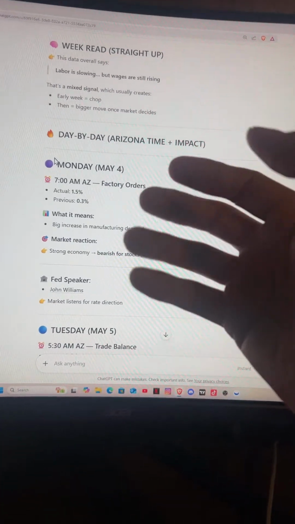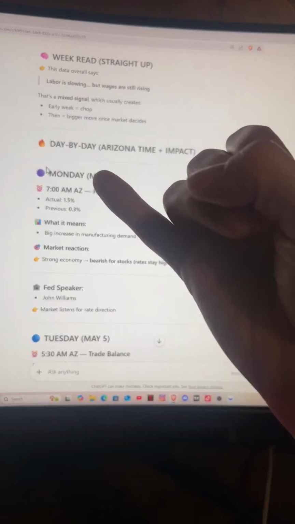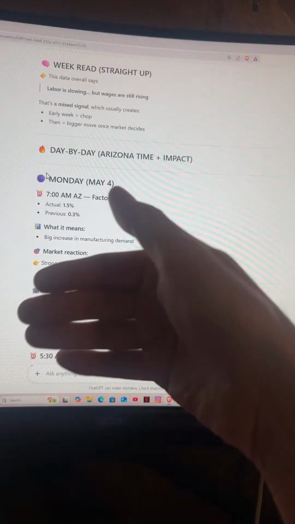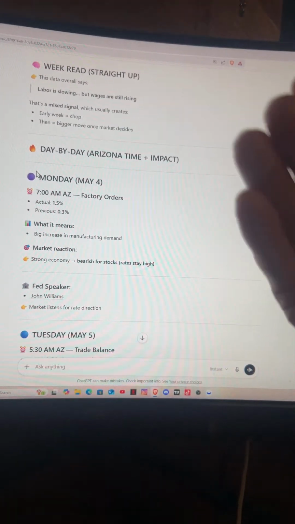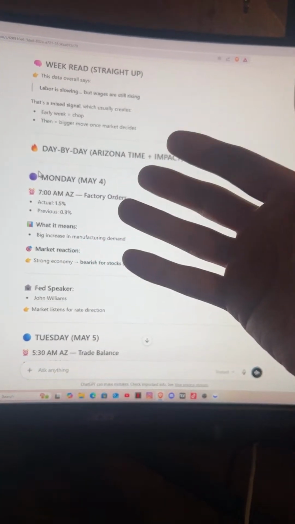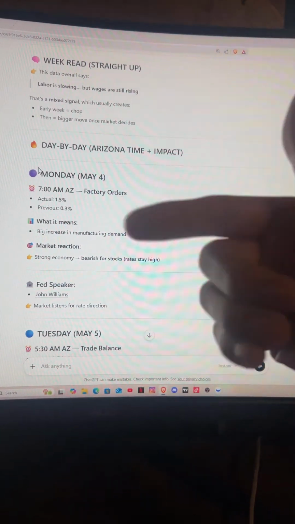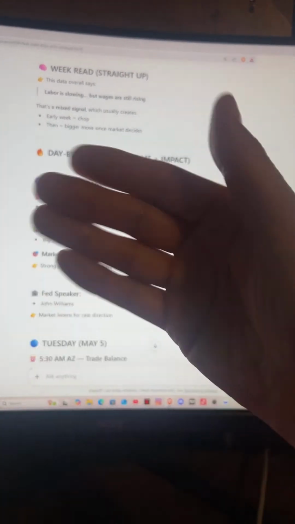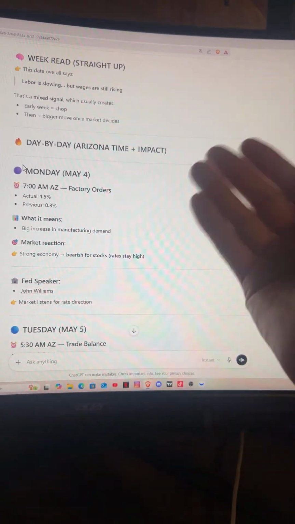Then I can go into more detail and tell it I want you to actually explain to me what this data is, how it works, how to read it, and how the market is going to react to it. How this data is going to align with the sentiment the market is in right now. Since it knows we're in the whole rate cuts sentiment, it's already included in that data. Oh, by the way, this is bad because it's bad for rates to stay higher, so therefore no interest rate cuts.